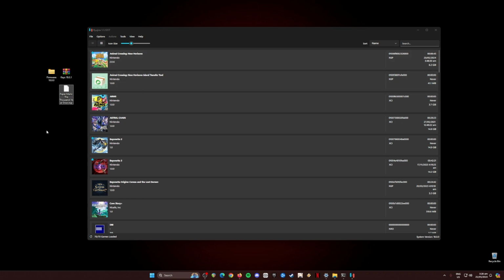Now, the Paper Mario: The Thousand-Year Door game should be in XCI or NSP file format, just like mine here, in order for Ryujinx to detect and play this game. If you're asking how to get all of these three files, the most legal way is to own a Nintendo Switch console which is fully modded and has custom firmware installed. With custom firmware, you can fully access your Nintendo Switch system files. Once you have access, look for the firmware files and the keys files of the Switch, and then transfer them into your PC.